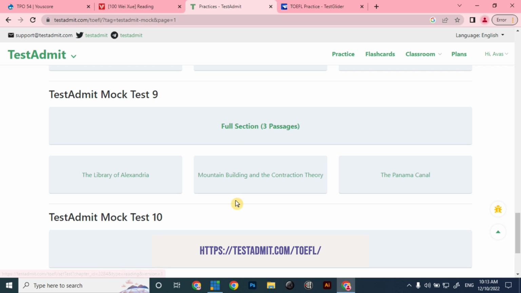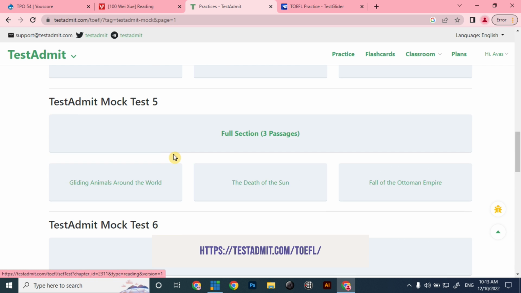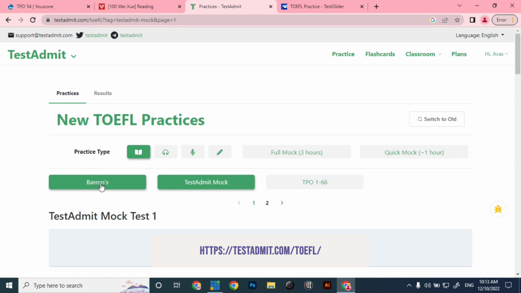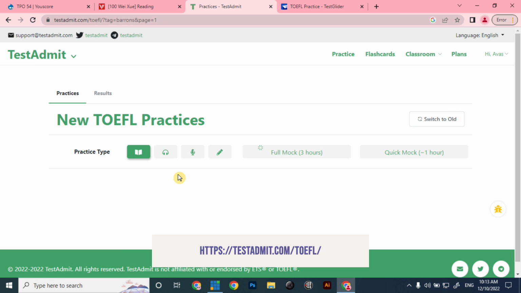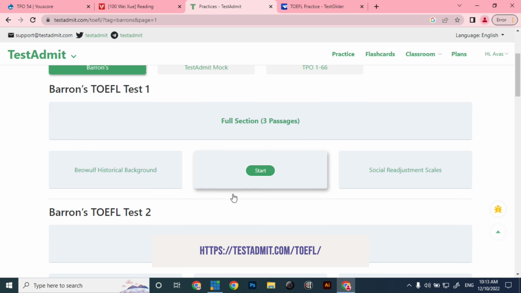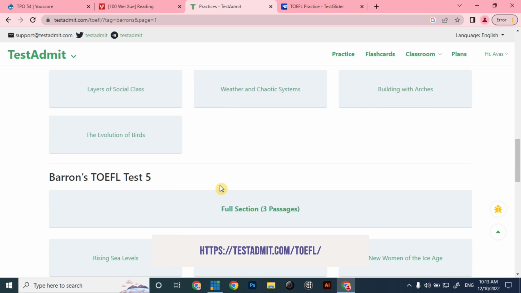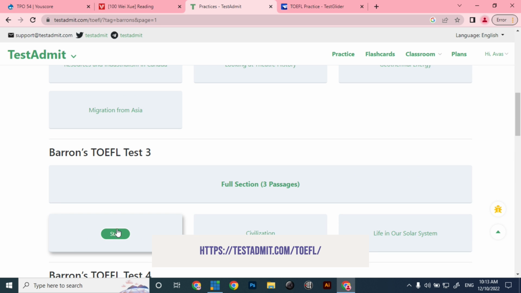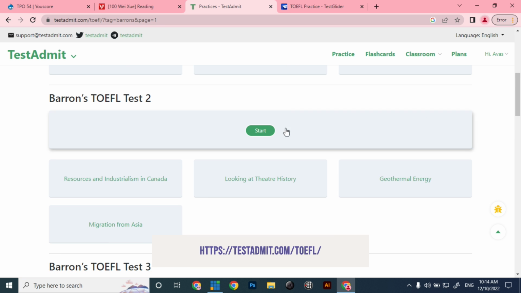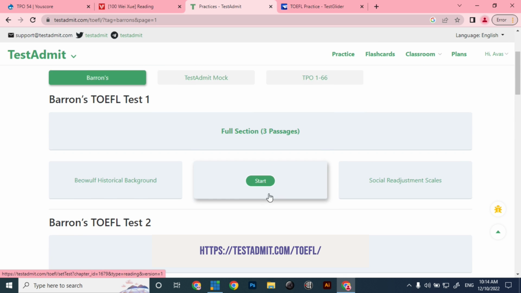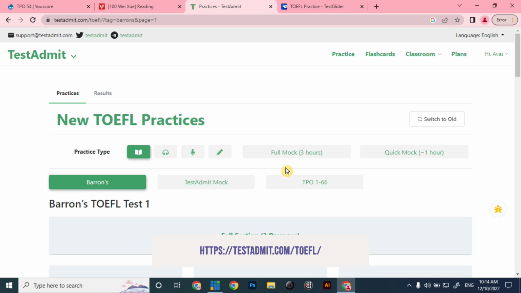There are a bunch of Testadmit mock tests. Similarly, we can also practice the Barron's test. You can practice either a single paragraph, or you can easily take the whole test for the TOEFL, as well as a full mock test that includes the 3 hours of the test.